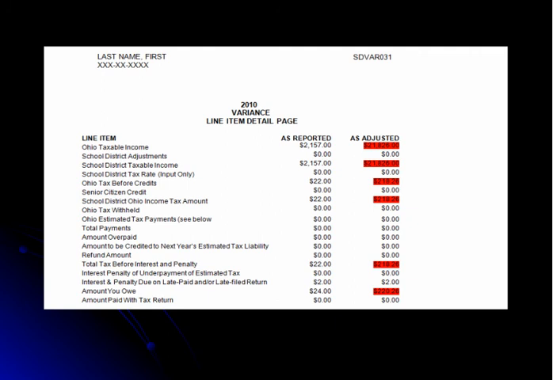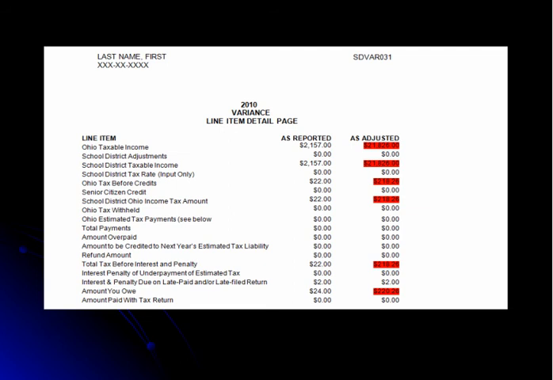Next is the line item detail page. On the left are the line items from your tax return. The first column of numbers, as reported, came directly from your tax return. The second column, as adjusted, reflects any corrections made by our Variance program audit. You can see the changes reflected in red. However, changes on your notice will not be in red. Compare the As Reported column to the As Adjusted column to locate the line items where the adjustments occurred.